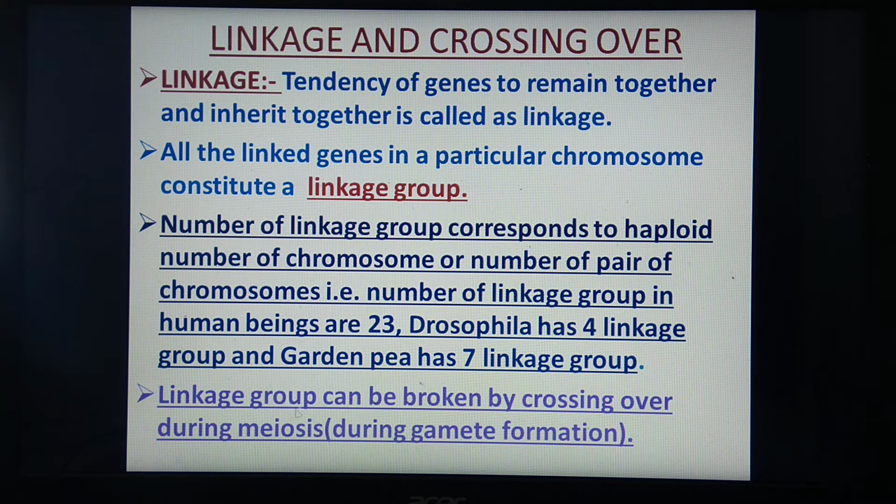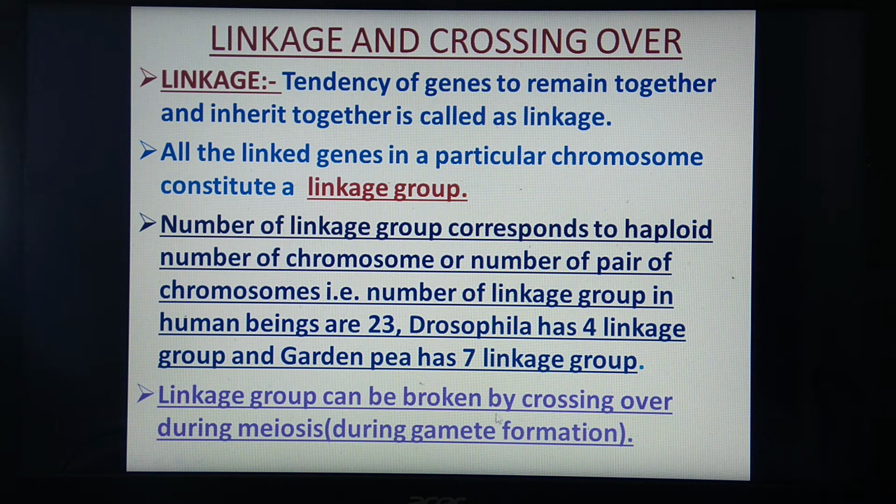This is one of the important sentences. Linkage groups can be broken by crossing over during meiosis, which takes place during gamete formation. So these genes which are linked together can be separated from each other because of the process of crossing over, which involves recombination.